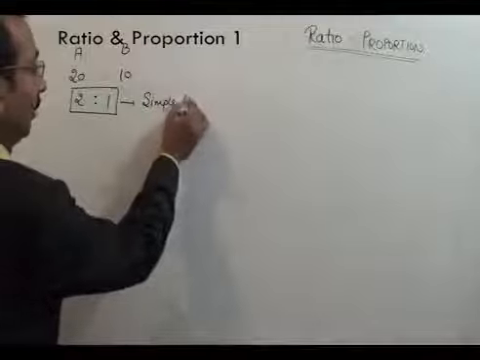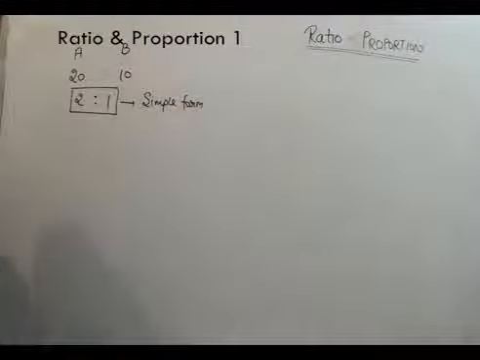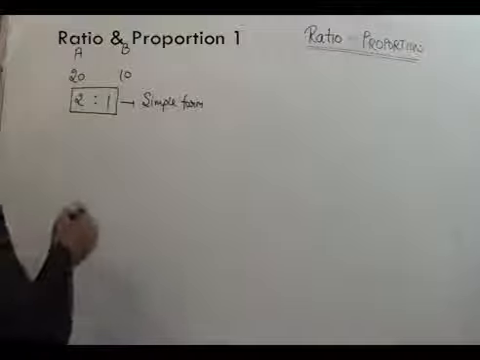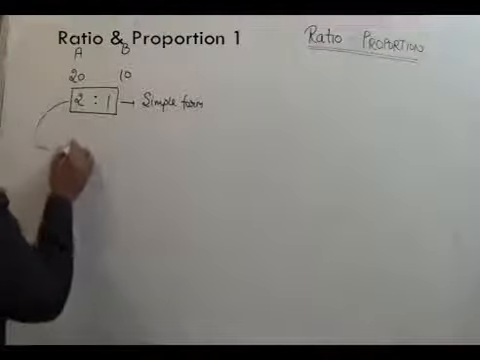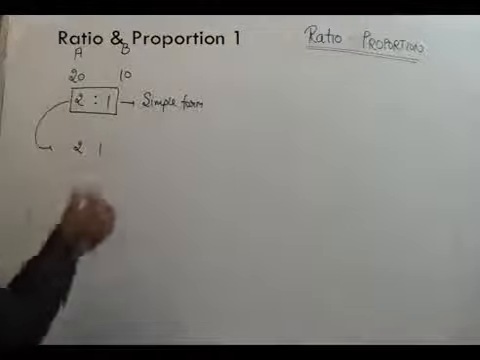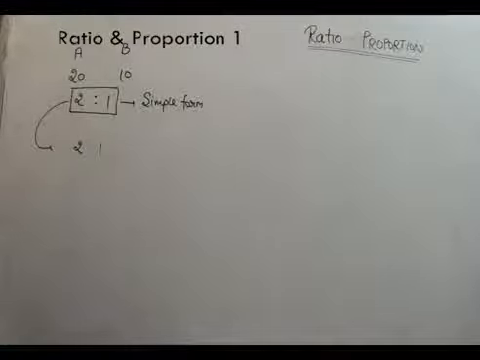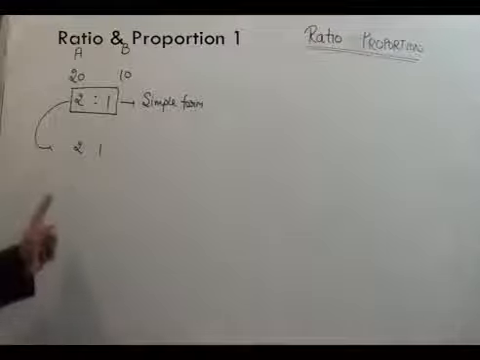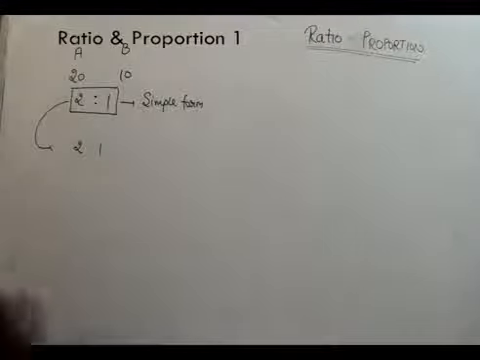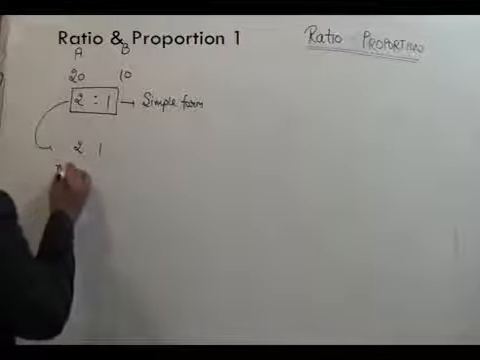Simple form means whatever can be cancelled out, we cancel from both sides. 20:10, the 10 will be cancelled out, so I can say that is 2:1. Now, suppose the ratio is given as 2:1. Can you find the numbers? No. Why? Because only the ratio is given. The numbers can be 2 and 1, 4 and 2, 20 and 10, 100 and 50, or 200 and 100. When the ratio is given, we cannot find the numbers. For getting the numbers, we need some additional condition.